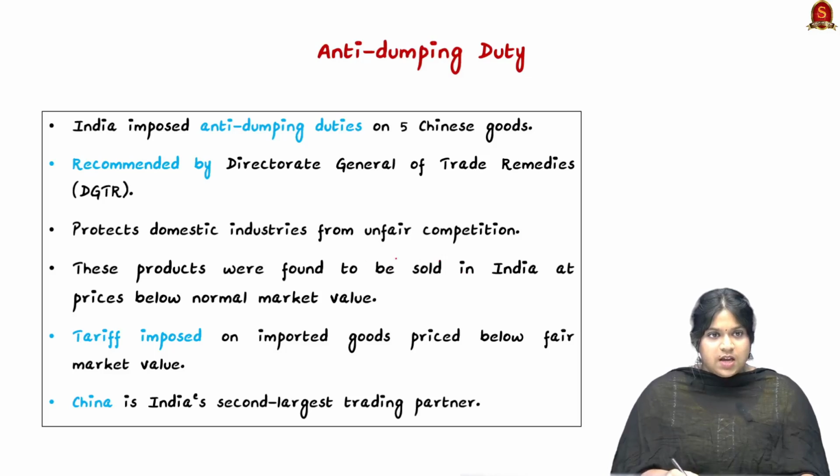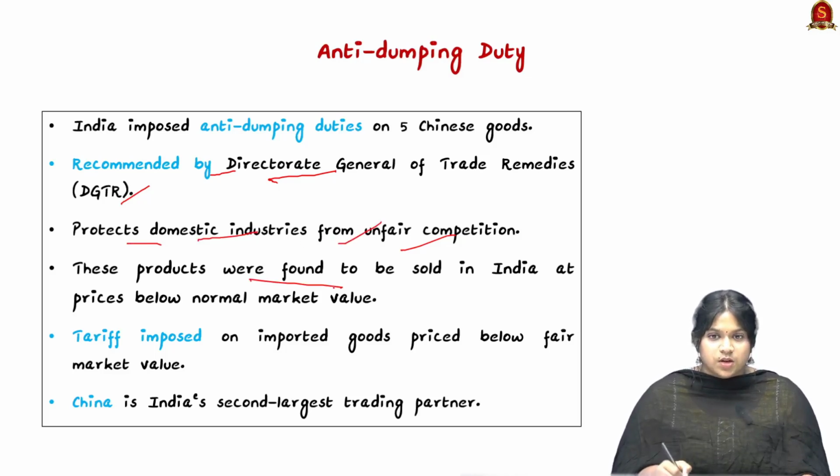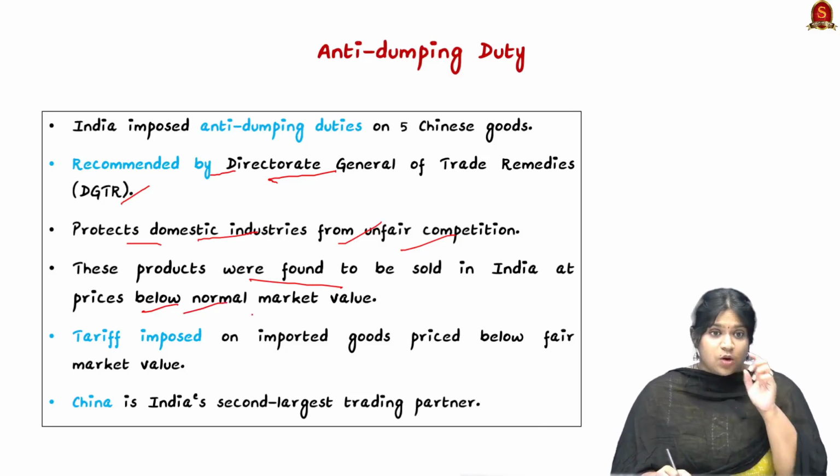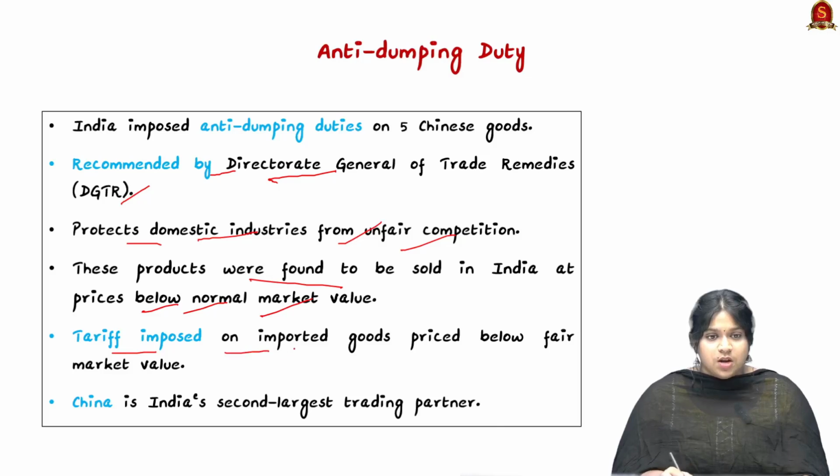So here India has imposed anti-dumping duties. It was recommended by the Directorate General of Trade Remedies. It protects domestic industries from unfair competition. The products were found to be sold in India at prices below the normal market value. So tariffs have been imposed on imported goods which are priced below fair market value.